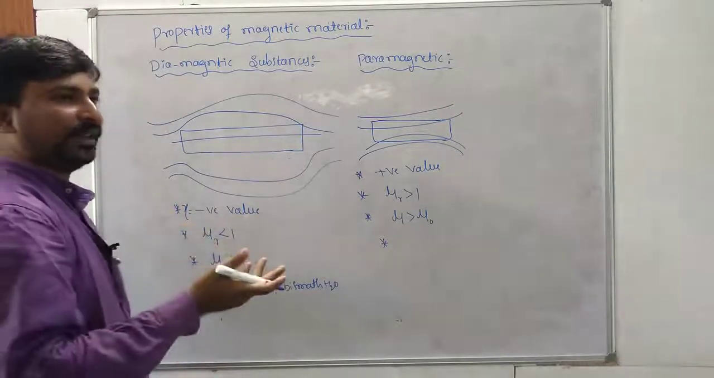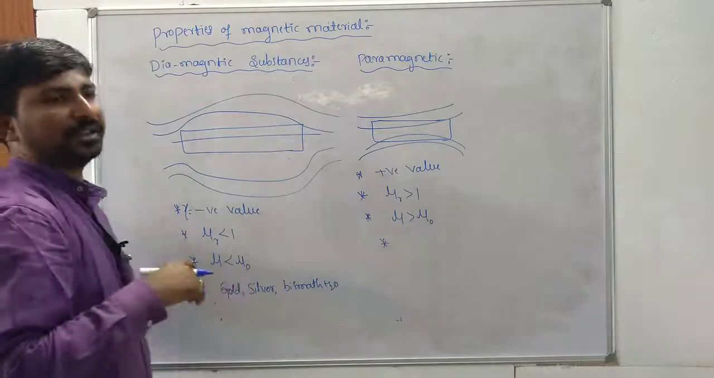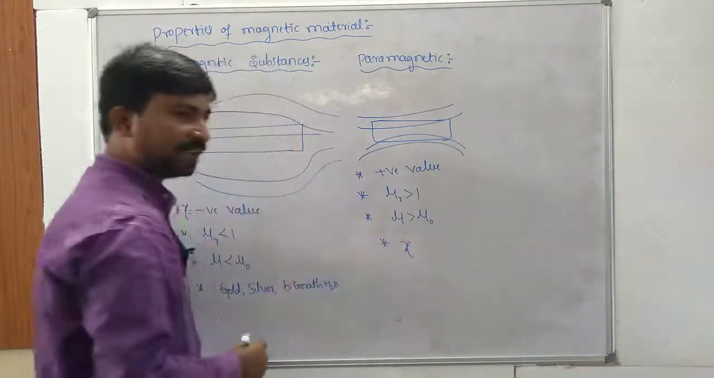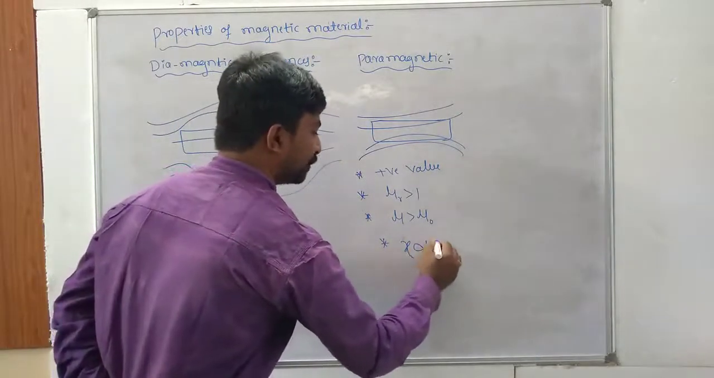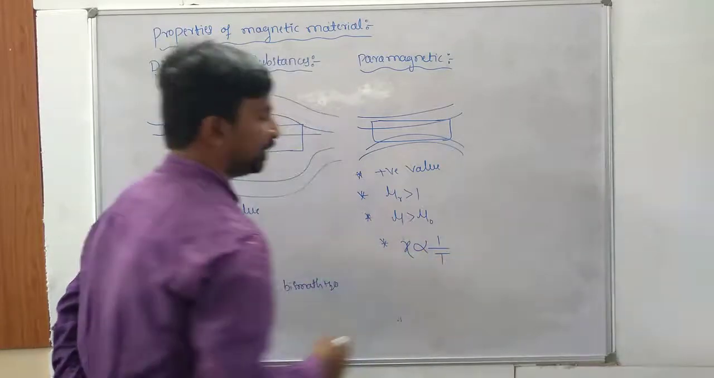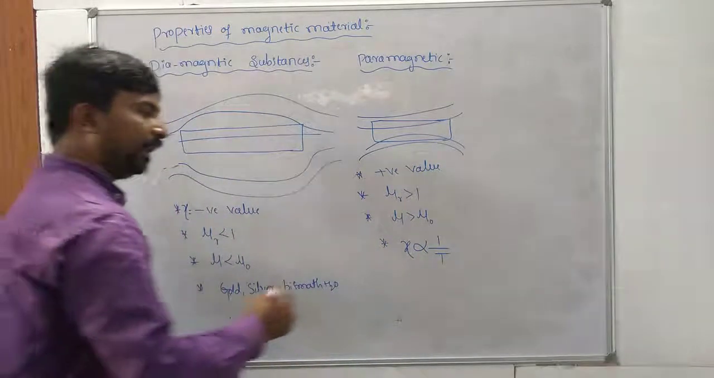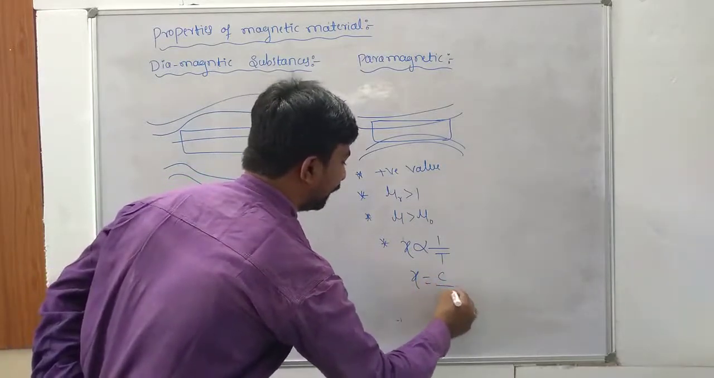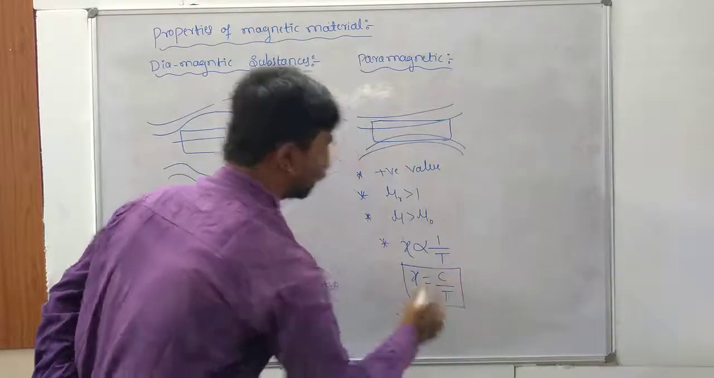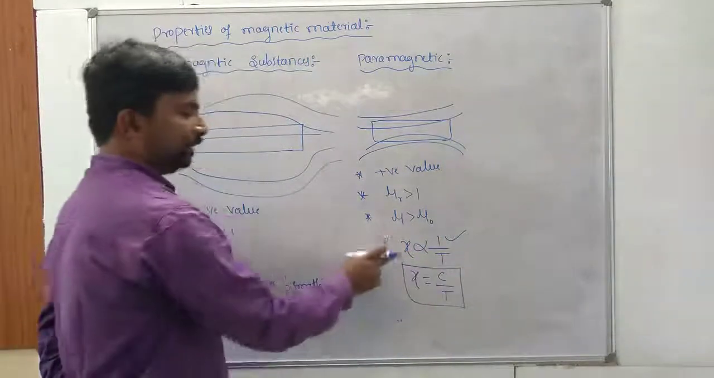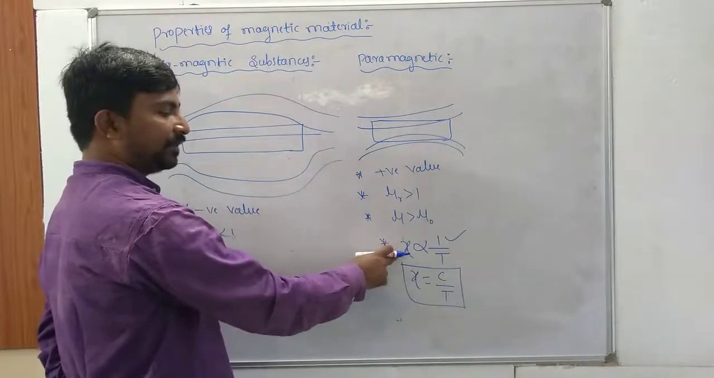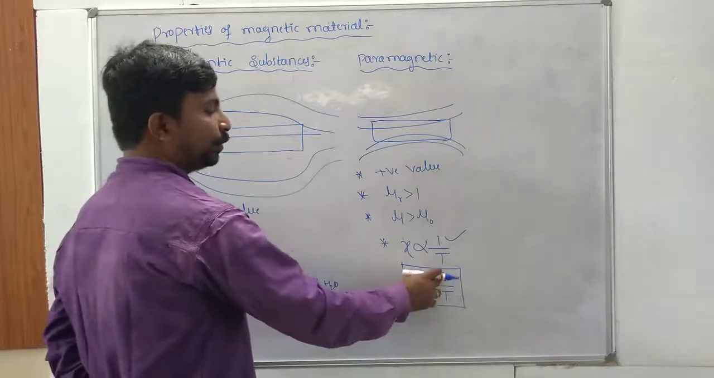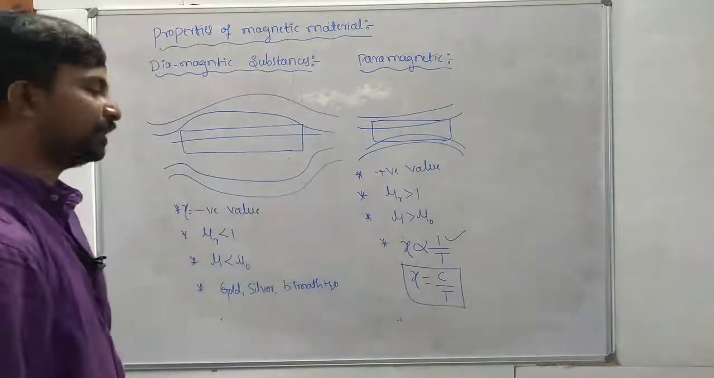So what is the one mark? It's very important: Curie's law. State Curie's law. The susceptibility of paramagnetic substances, that is Xi, is inversely proportional to the absolute temperature. So Xi is inversely proportional to T. Then we can remove the proportionality: Xi is equal to C divided by T, where C is the Curie's constant. So this is Curie's law. The susceptibility of paramagnetic substances is inversely proportional to the absolute temperature, then Xi is equal to C by T, where C is the Curie's constant.